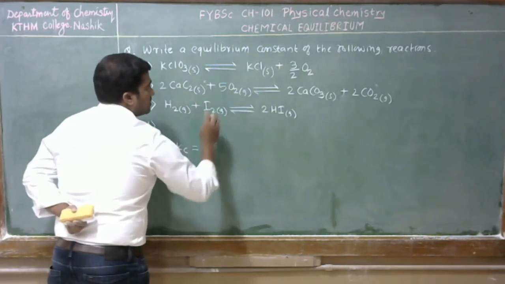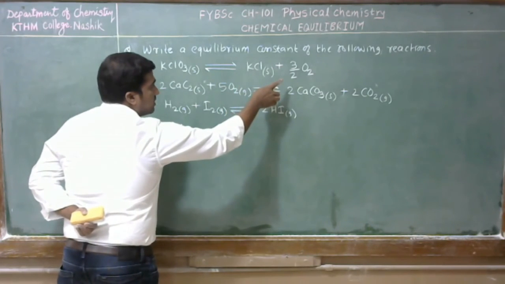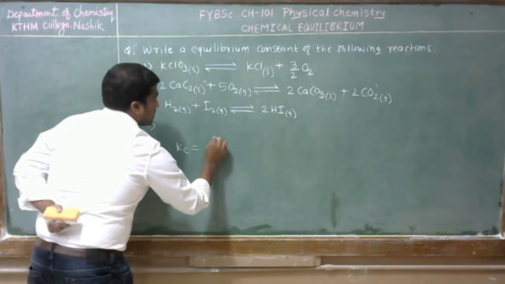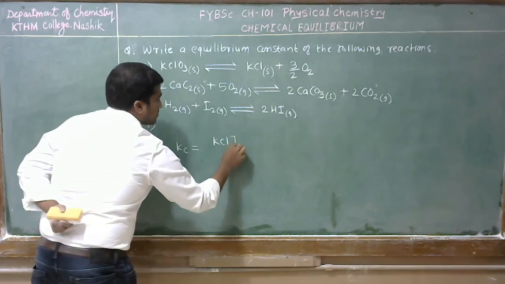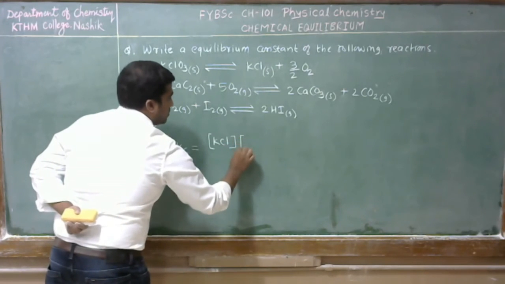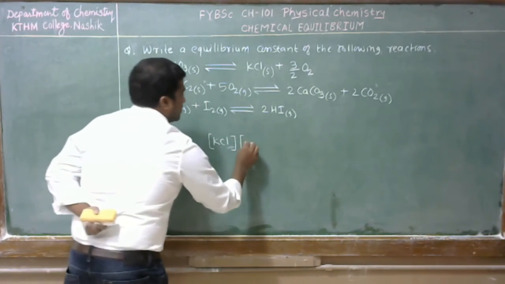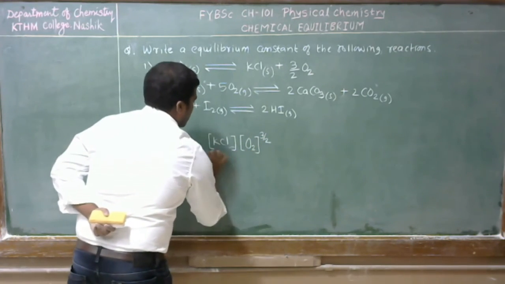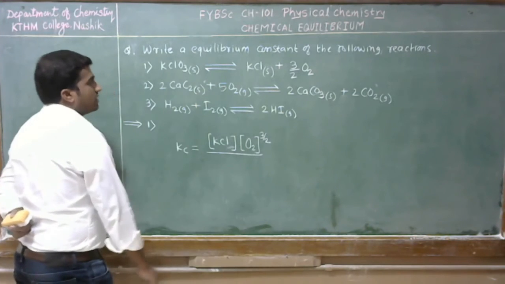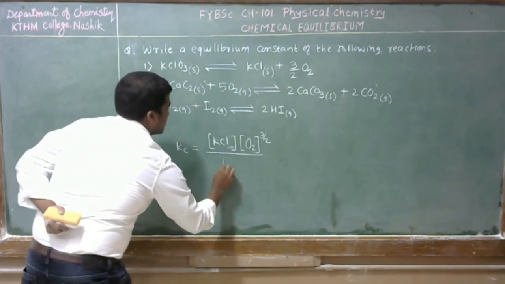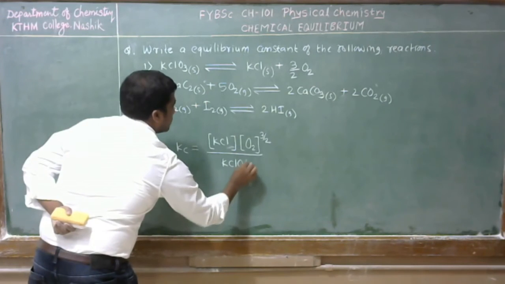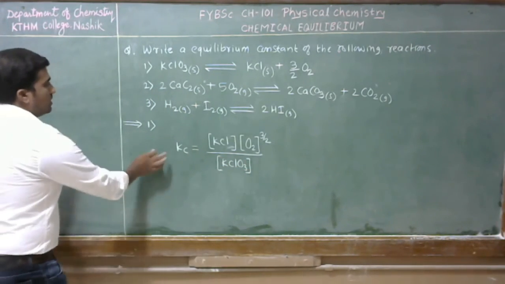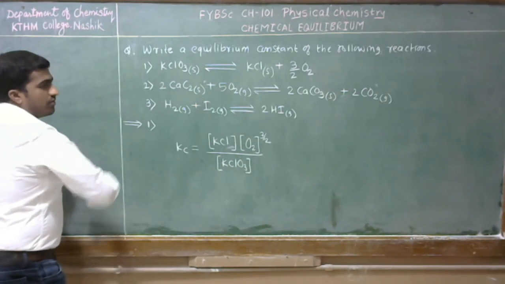Products are KCl and 3/2 moles of O2, so we can write KCl into O2 raised to power 3/2 divided by the reactant KClO3. So this is the equilibrium constant for the first reaction.